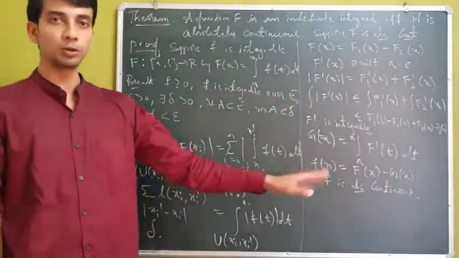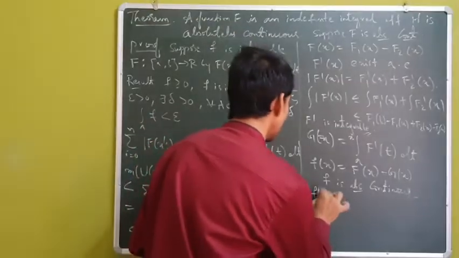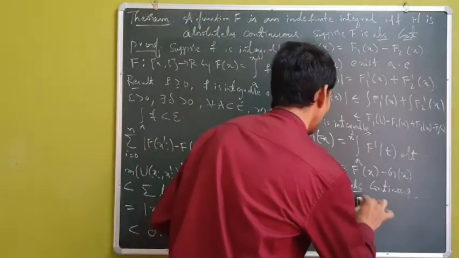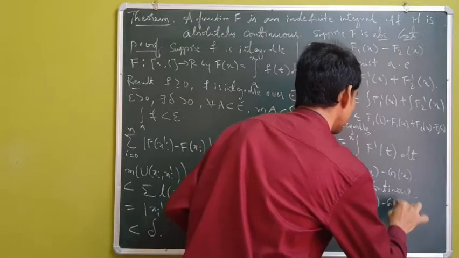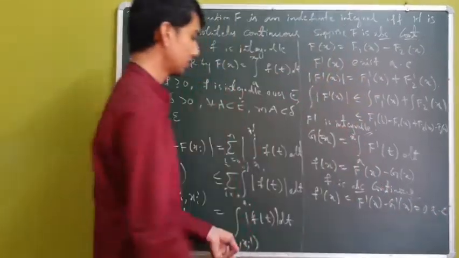So I have phi to be absolutely continuous now, and in particular phi dash of x equals f dash of x minus g dash of x, equal to 0 almost everywhere.